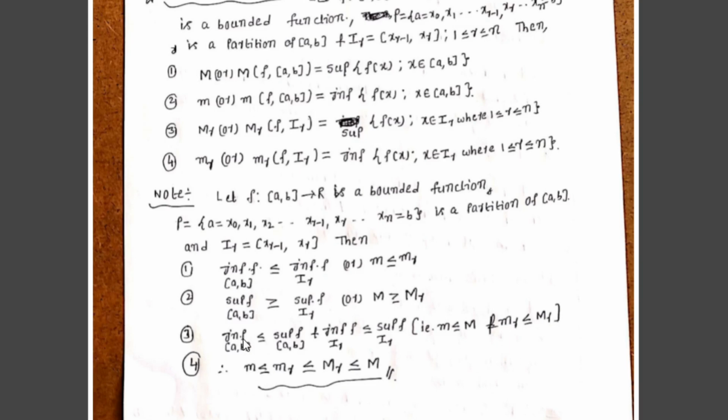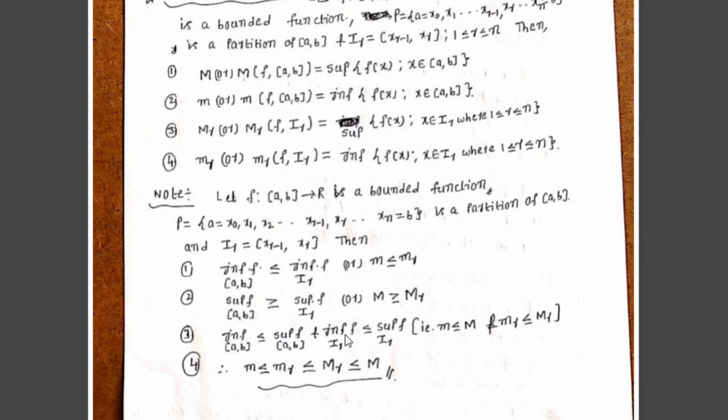Clearly, the result is always true on any closed interval: the infimum is always less than or equal to the supremum. Therefore, the infimum of f(x) on the closed interval [a, b] is less than or equal to the supremum of f(x) on [a, b].